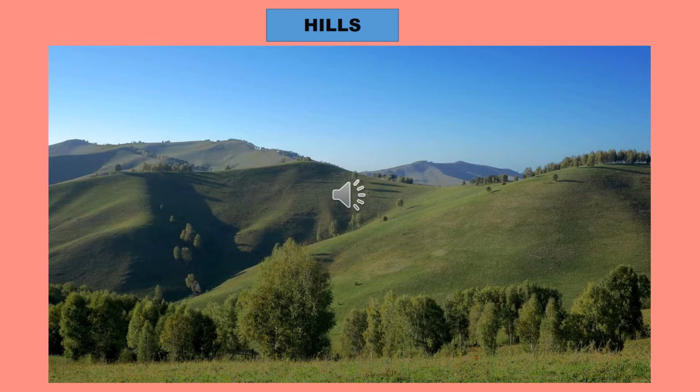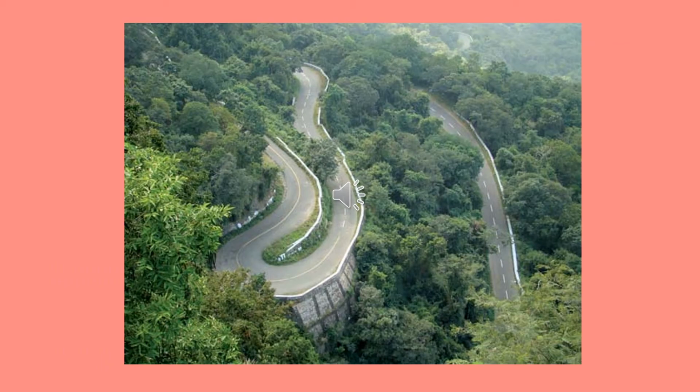a little difficult. Why are hills easier to climb? Because they are less steep and not as high as mountains. So the best examples for hills are the Nilgiri, Anaimalai and the Satpura hills in India. Here is the Anaimalai hills. For hill stations we can take Ooty and Kodaikanal as examples, that we can call hill stations.